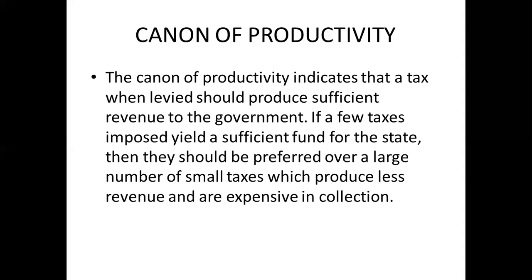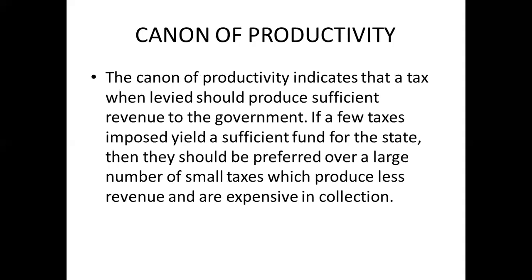Suppose the amount is collected from the people and it is spent only in paying out debts, so it's not a productive purpose. There has to be a productive reason behind its collection. The canon of productivity indicates that a tax, when levied, should produce sufficient revenue for the government. If a few taxes imposed yield a sufficient fund for the state, then they should be preferred over a large number of small taxes which produce less revenue and are expensive in collection.